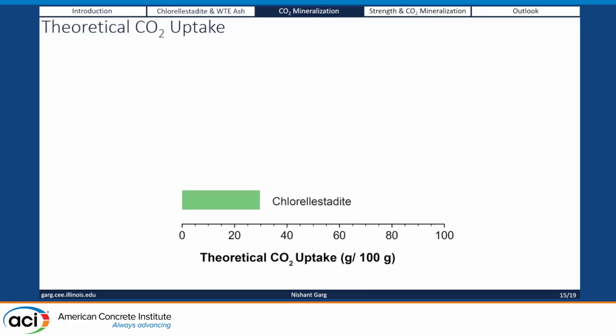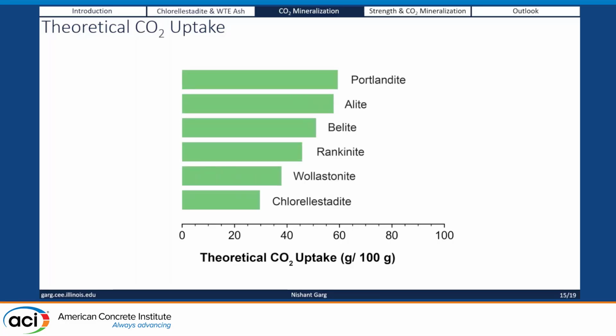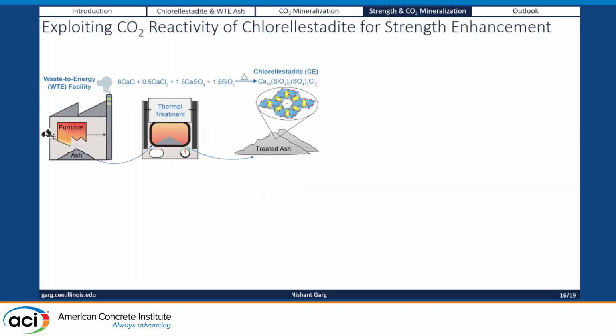Right? And if you calculate the theoretical CO2 uptake for chlorellestadite, it's actually on the order of 30% if those reactions go to completion. Compared to some of the others, it's definitely in the lower end. But if you consider some of the SCMs people are trying to carbonate, they are actually on the order of 2 to 3% or 5%. So it's 30%, I would say, still not a bad deal, considering this is completely a waste material. So if you take waste materials and start to carbonate them, the cost is going to be very low, because people are paying to get rid of these ashes as of today.